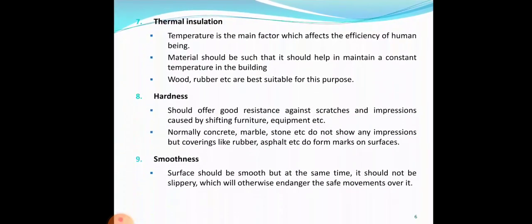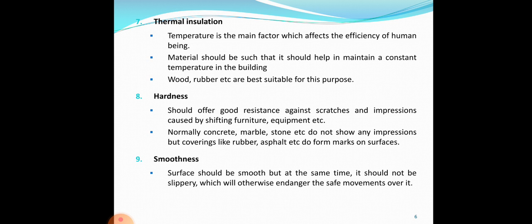Now the next factor is thermal insulation. Like sound insulation, thermal insulation is also an important factor. Flooring materials play an important role in maintaining the temperature inside the building. When the temperature changes outside, this affects the cost of heating in winter and refrigerating in summer. So we have to decide on the flooring material so that the temperature inside the building does not vary much with the temperature outside the building, and this is called thermal insulation.